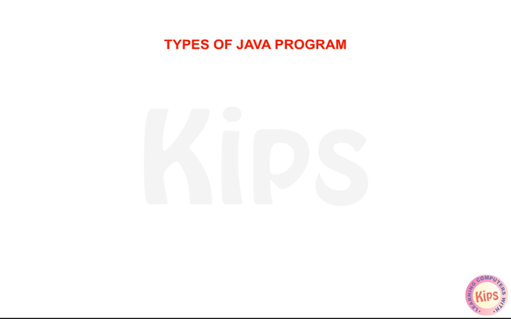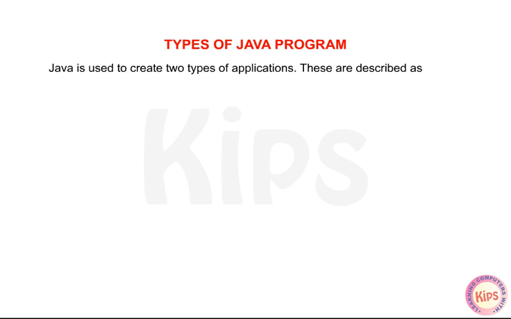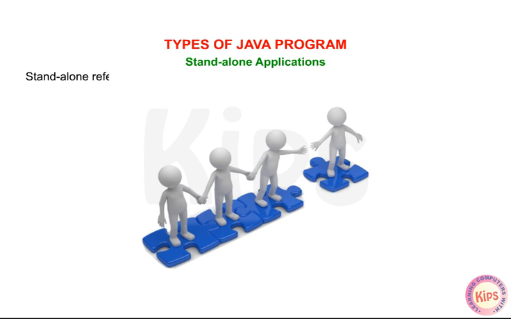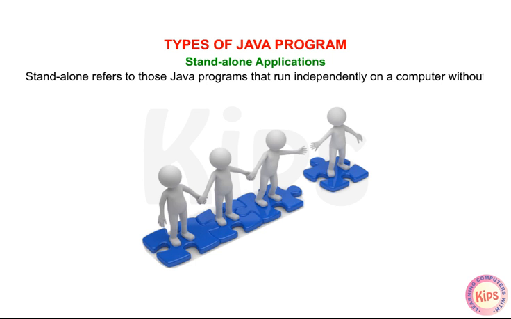Let us discuss types of Java programs. Java is used to create two types of applications. These are described as follows. Standalone applications. Standalone refers to those Java programs that run independently on a computer without requiring external support.